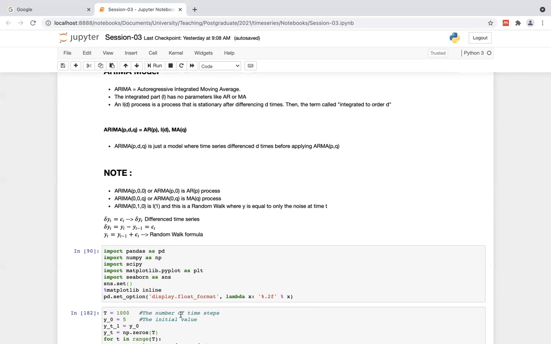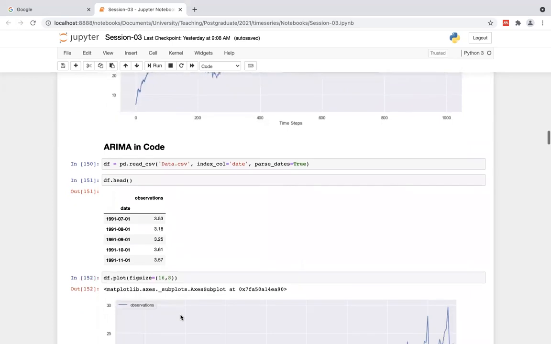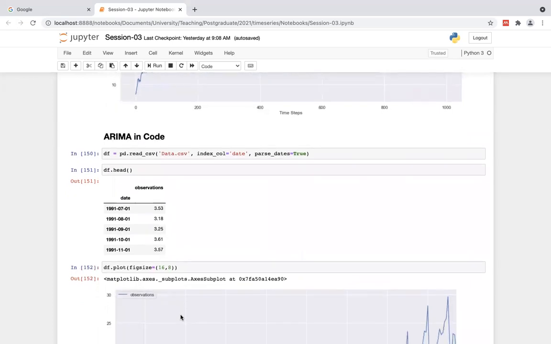Combining all three gives the ARIMA model, autoregressive integrated moving average. The integrated part is the differencing, where you use the lag difference of the time series in order to make the series stationary.